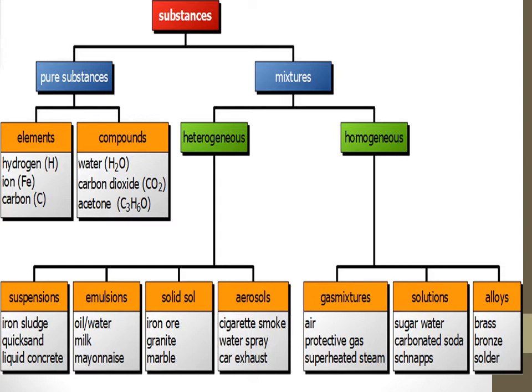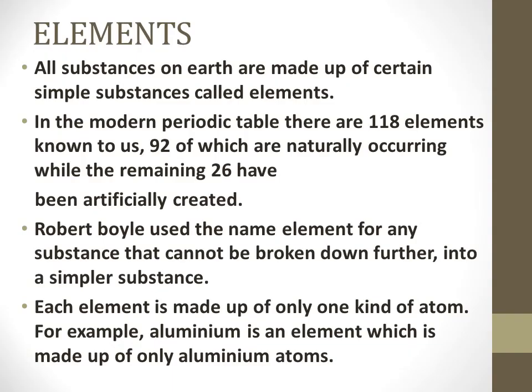And next, elements. What is the definition of elements? All substances on earth are made up of certain simple substances called elements. Elements are made up of the same type of atoms. In the modern periodic table there are 118 elements known. Robert Boyle introduced the term element. He meant that it cannot be broken down any further. It is the smallest, the simplest particle. Each element is made up of only one kind of atom.